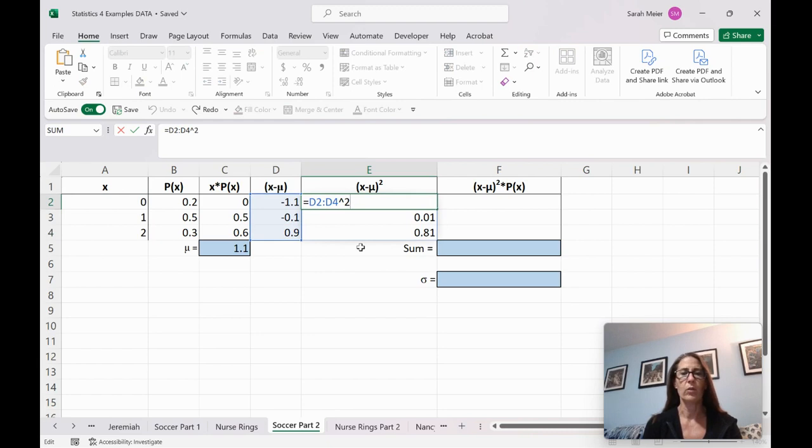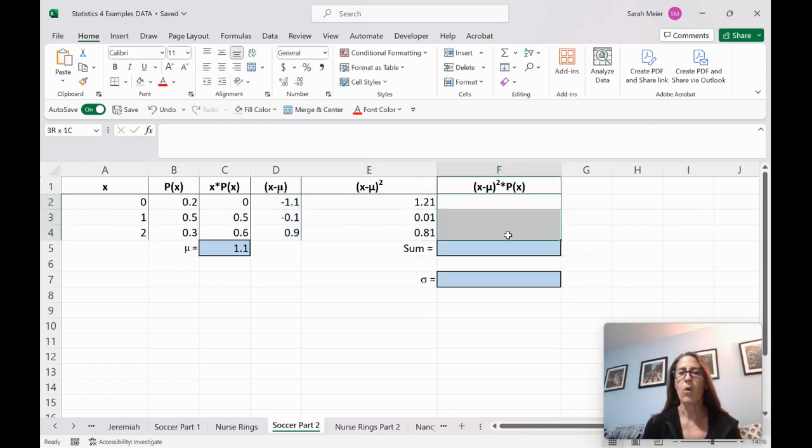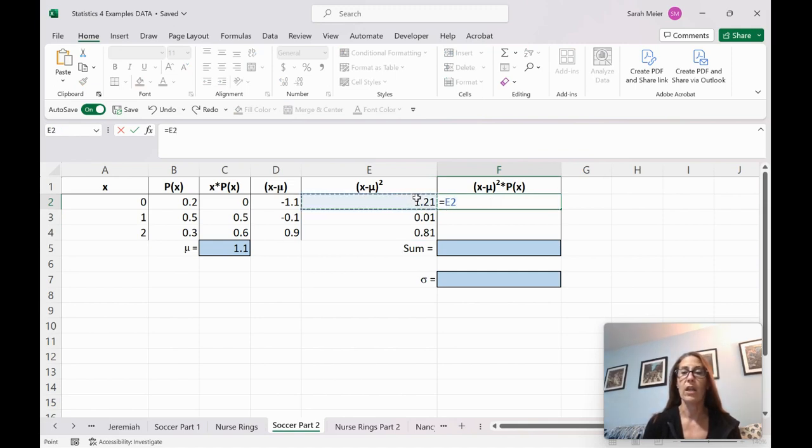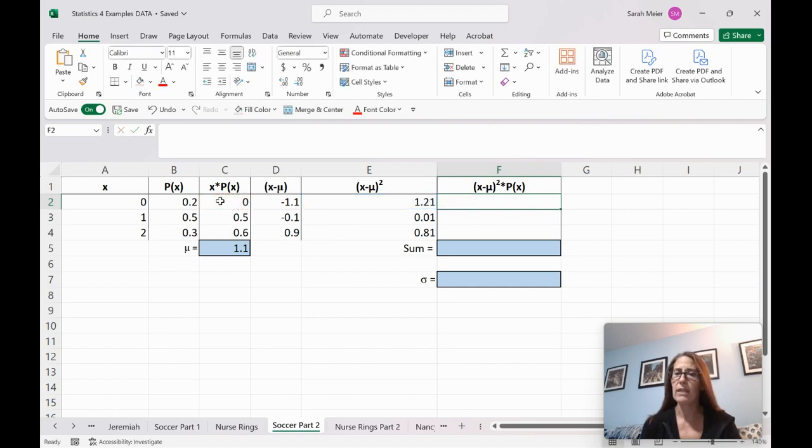That was good too. But it was this column over here where instead, what I did was I took the squared difference, deviation, and I ended up multiplying it accidentally by this column, X times P of X. And the funny thing was the number you get for the sum and then for the standard deviation isn't that far off from the correct value, but I did use the wrong column.